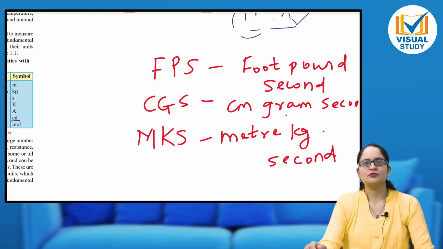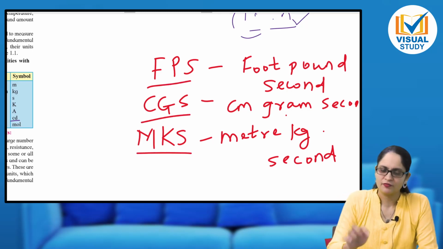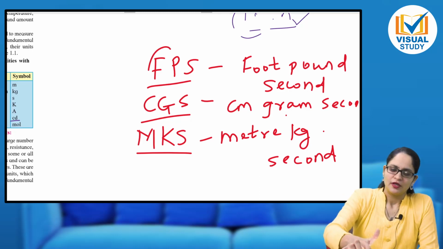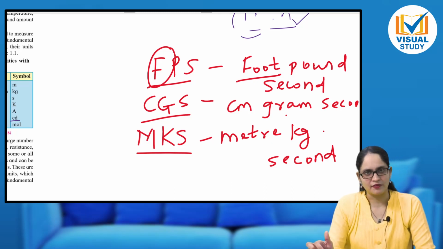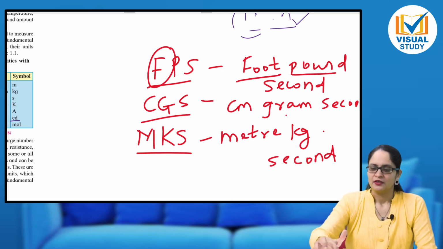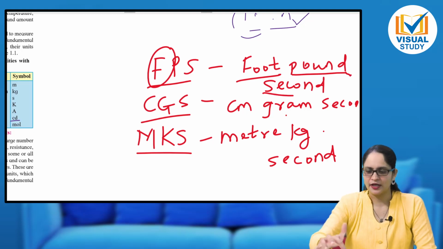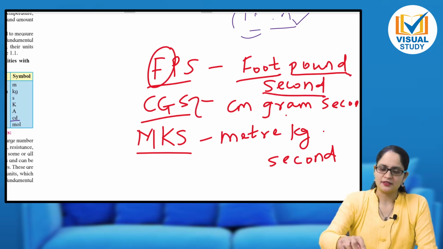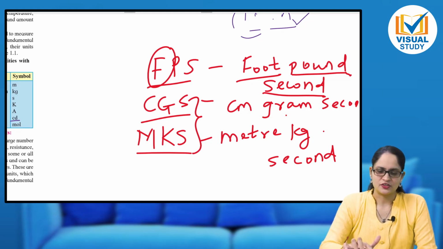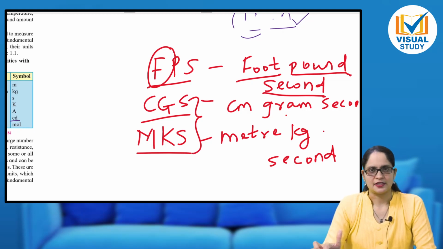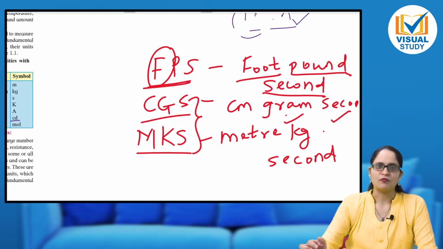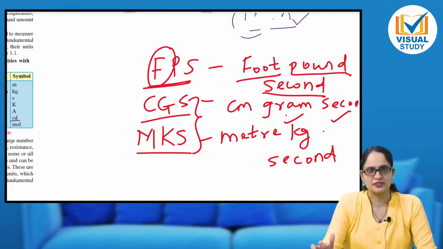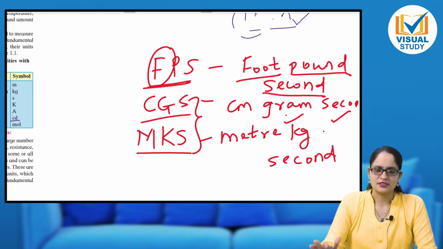Now you must have understood what I mean by all these systems of unit. Let me explain it to you. In the FPS system, the length is measured in feet. The unit of length in FPS system is feet. Then the unit of mass is pound and unit of time is second. Similarly, CGS: centimeter, gram, second. Length is measured in centimeter, mass is measured in gram and time is measured in second. This FPS system was used in India when the British system was there. Nowadays no one uses this system.